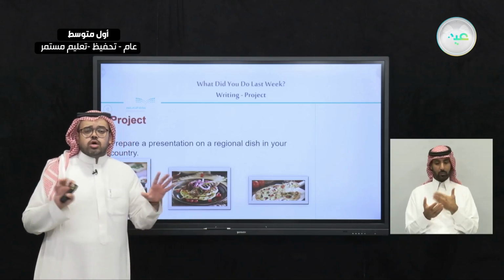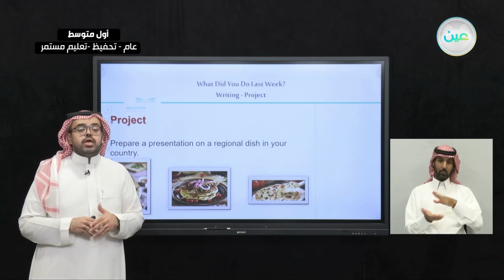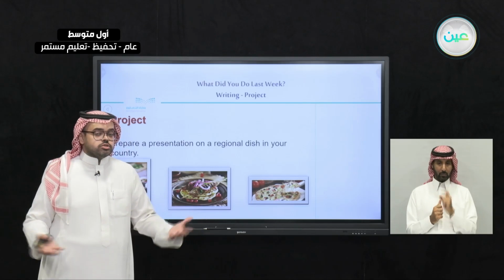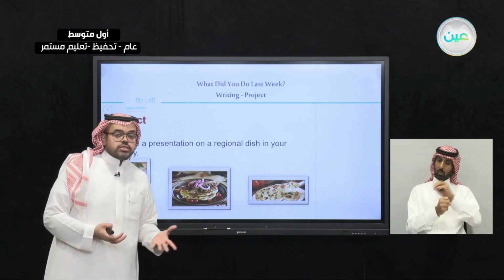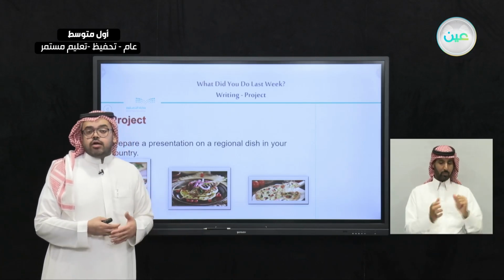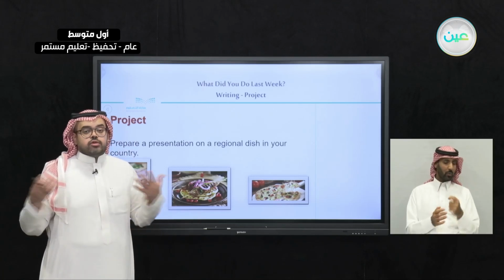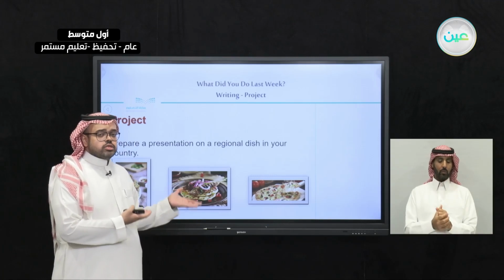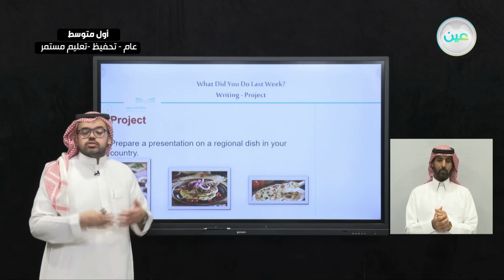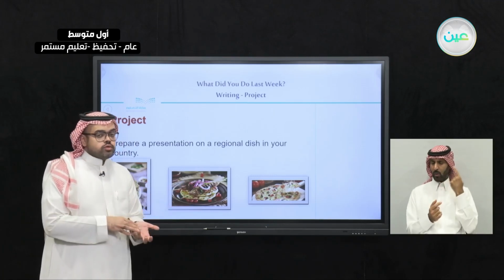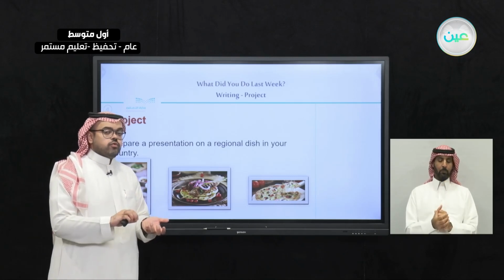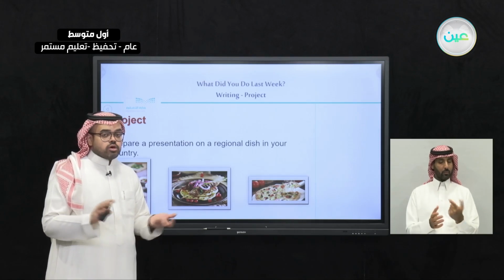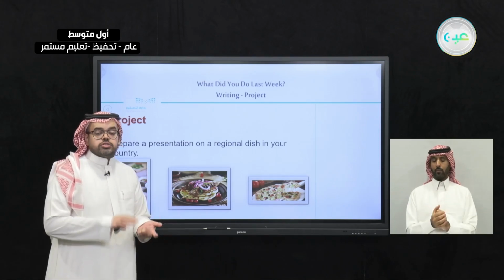Try to choose one of these dishes and make a presentation where it has many pictures and information about that kind of dish, and also what is the origin of that dish. As we have read here in this unit about cookies, just try to think of the origin of this specific dish, and also what are the ingredients of that dish,